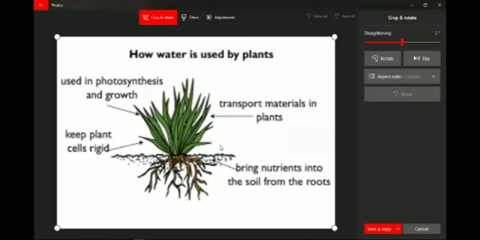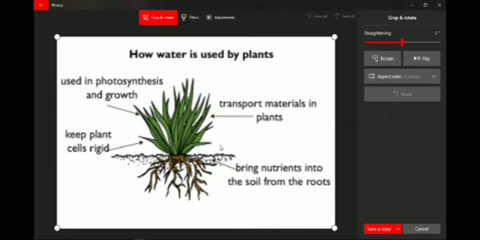Yeah. So here you can see how water is used by plants. Water is used in photosynthesis. You all know that water is used in photosynthesis to make food. In the first chapter, you have learned it and you have understood the importance of water in making food. Without the help of water, food cannot be prepared by the plants. So it is used in the process called photosynthesis.